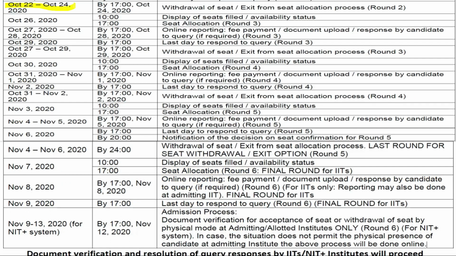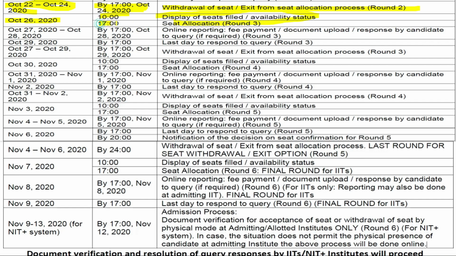Then October 22 and 24, 2020, by 5 p.m. October 24th of 5 p.m., withdrawal of seat, exit from allocation process round 2, and you can withdraw the seat, and if you are not interested to participate in further rounds you can exit from the seat allocation process. And October 26, 2020, 10 a.m., display of seats available, filled and availability status will be shown at the 10 a.m.